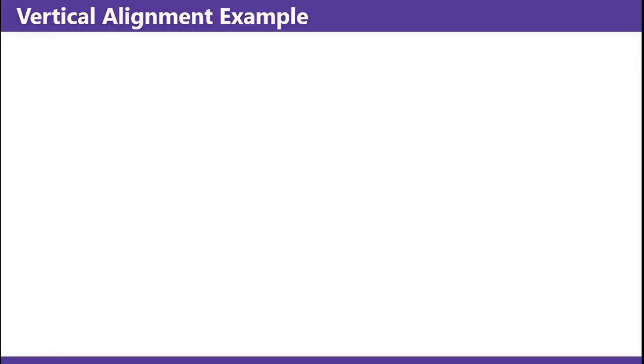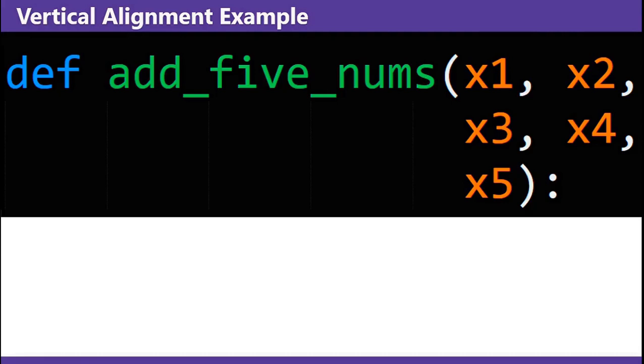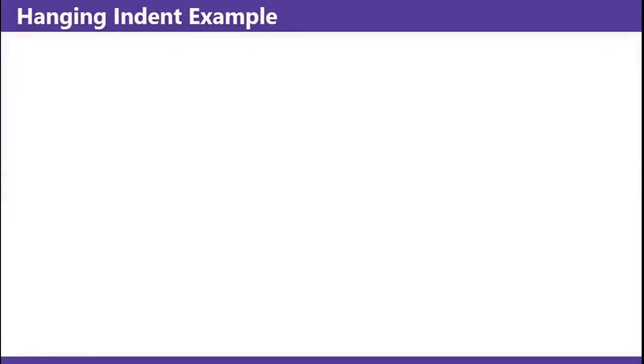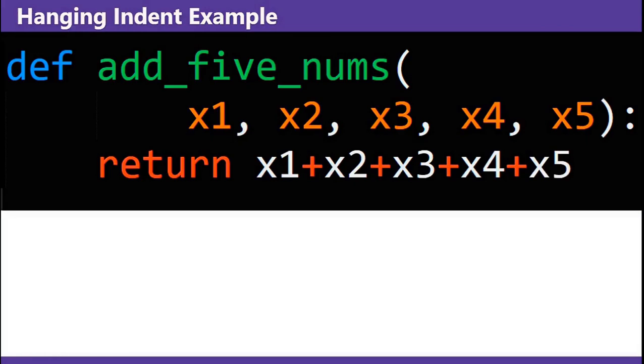indents on further lines. Vertical alignment example: the parameters x1, x3, and x5 are all aligned vertically. Hanging indent example: you have the add 5nums function, no parameters on the first line, and then the parameters on the second line are double indented compared to the return statement later on in the function.